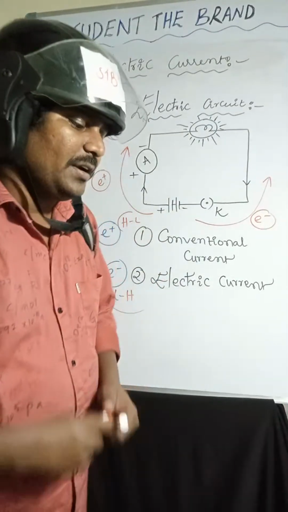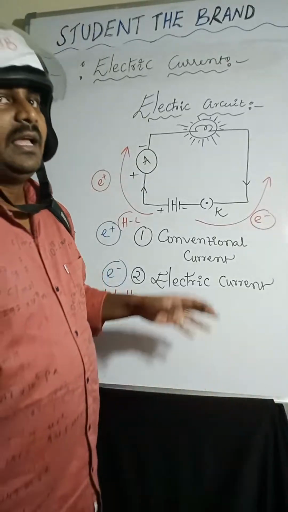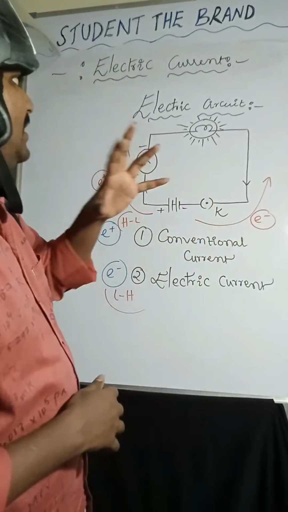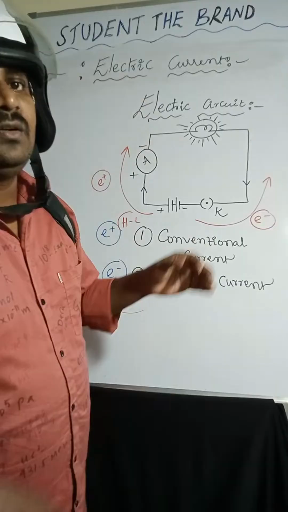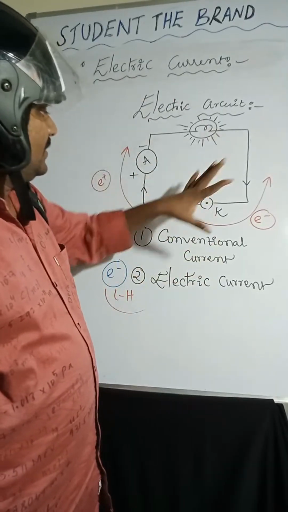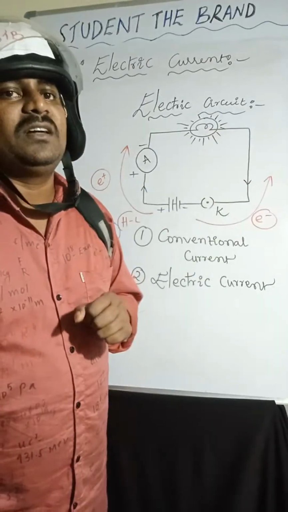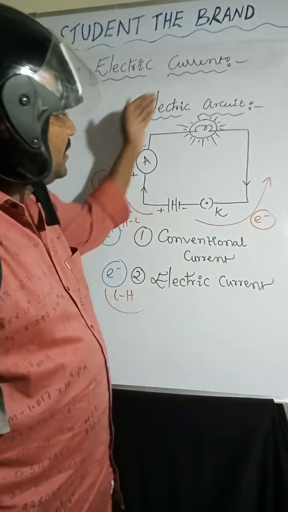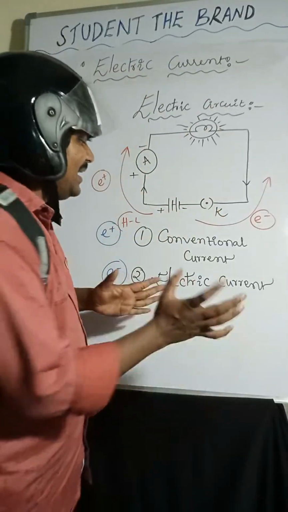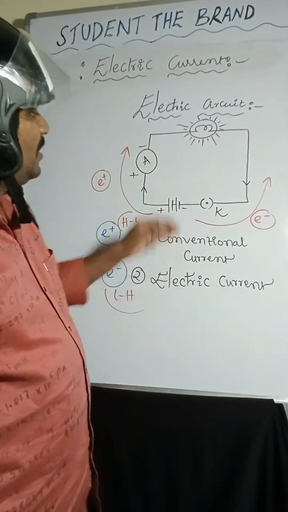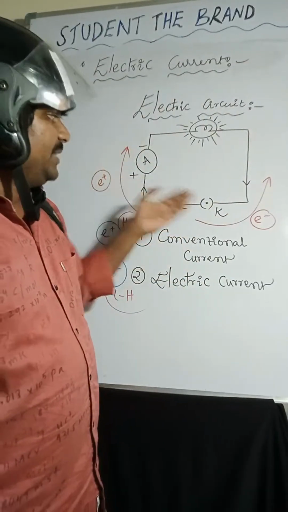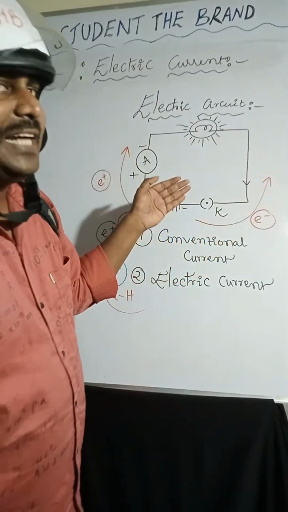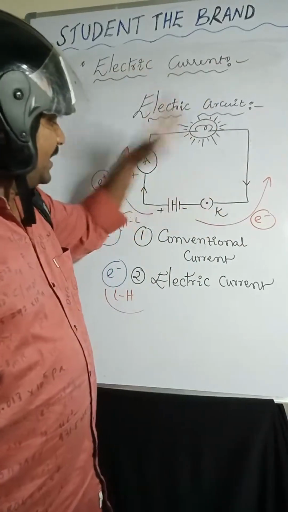So very important, listen carefully. Electric circuit, a continuous and closed path of an electric current is known as an electric circuit. So conventional current. What is a conventional current? The flow of positive charges. Positive charges will move from positive terminal to negative terminal. Electric current, that is the flow of electrons, will move from negative terminal to positive terminal.